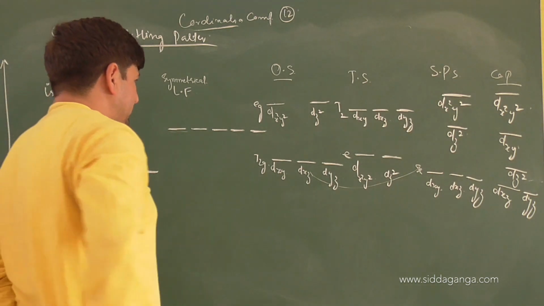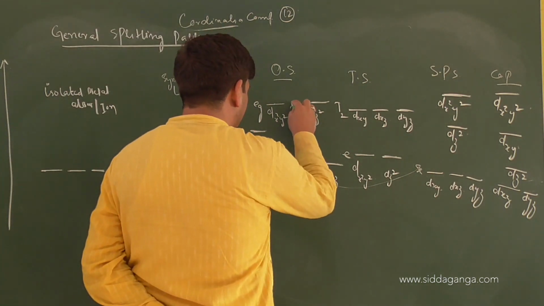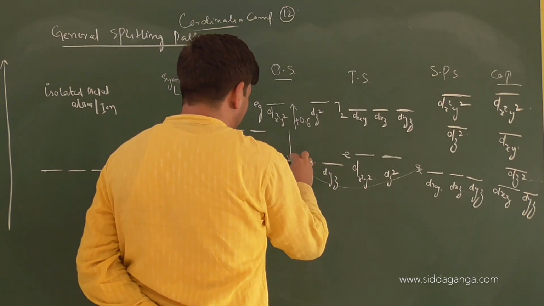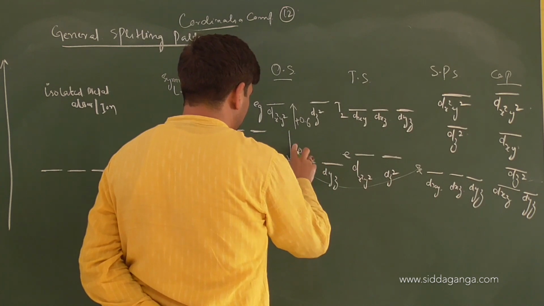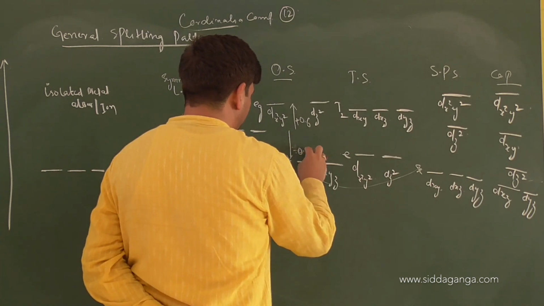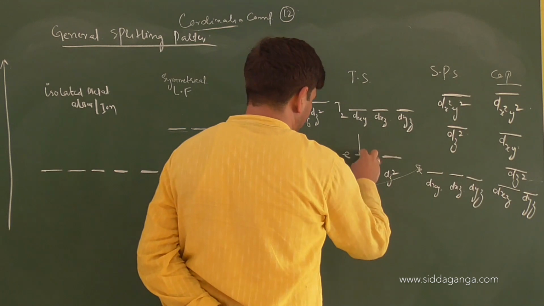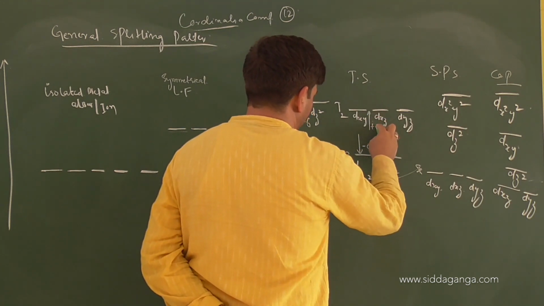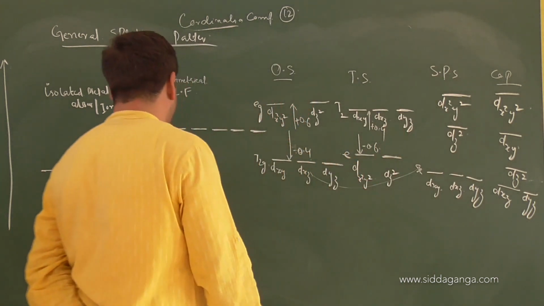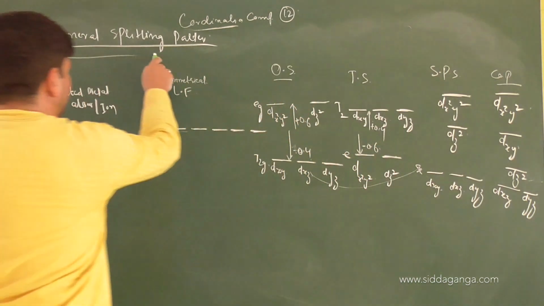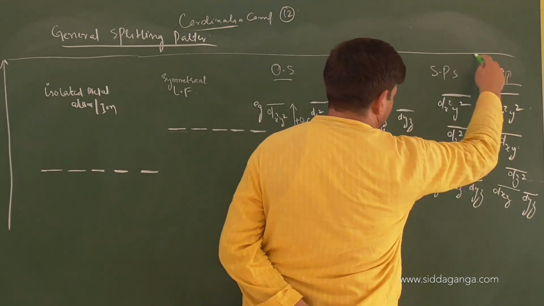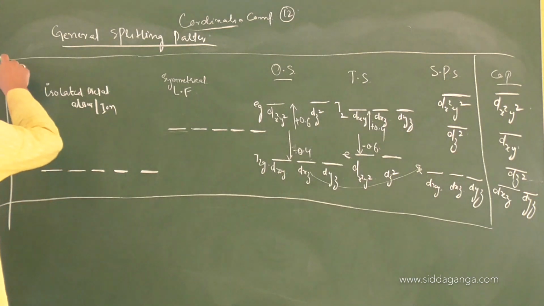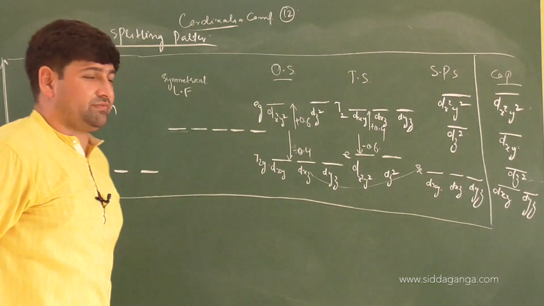Energy wise, tell me, energy wise what happens? Here, plus 0.6 and down minus 0.4. Here down, minus 0.6 up plus 0.4. So this is how diagrammatically you will be in a position, and these are very important actually. These are extremely important whenever you are solving questions with respect to crystal field theory.